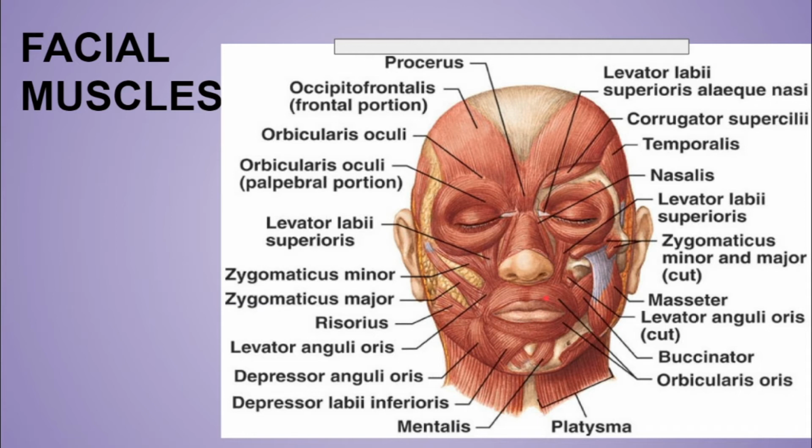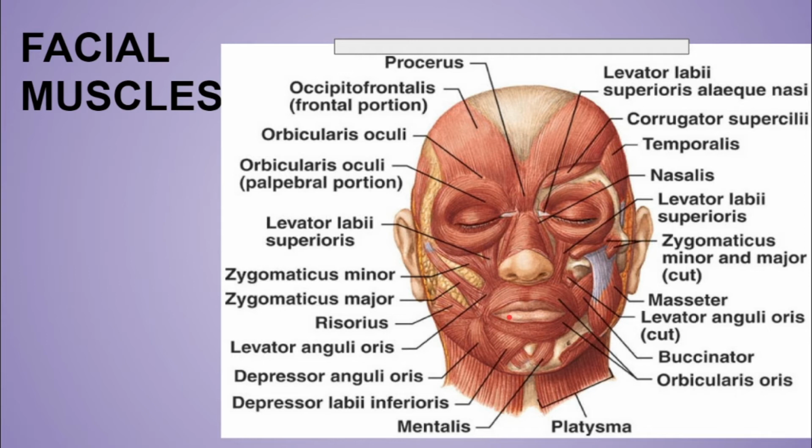So here we have the orbicularis oris muscle. Don't confuse orbicularis oculi and orbicularis oris. Oculi is for the eyes and oris is for the mouth. Orbicularis oris has mainly two parts, the intrinsic part and the extrinsic part. This muscle mainly closes the lips and protrudes the lips.